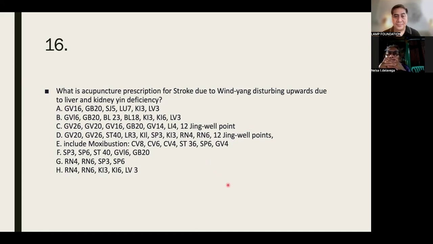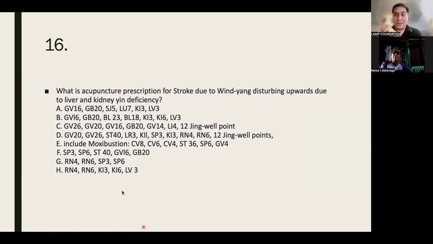What is the difference between this and the other one? The other one is simply a very weak upright chi.